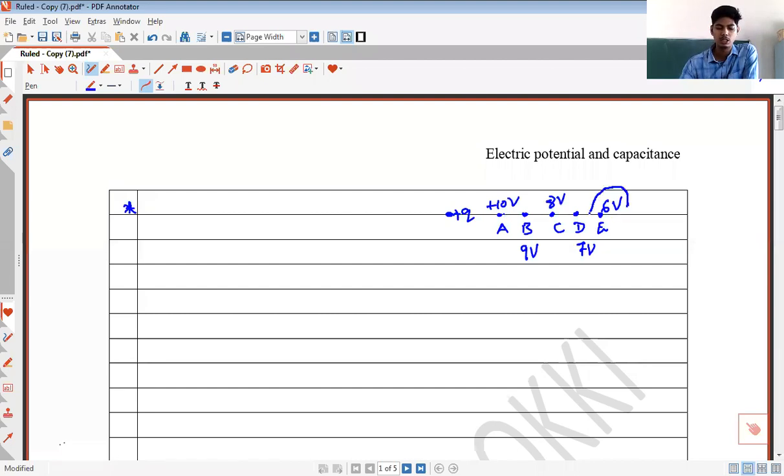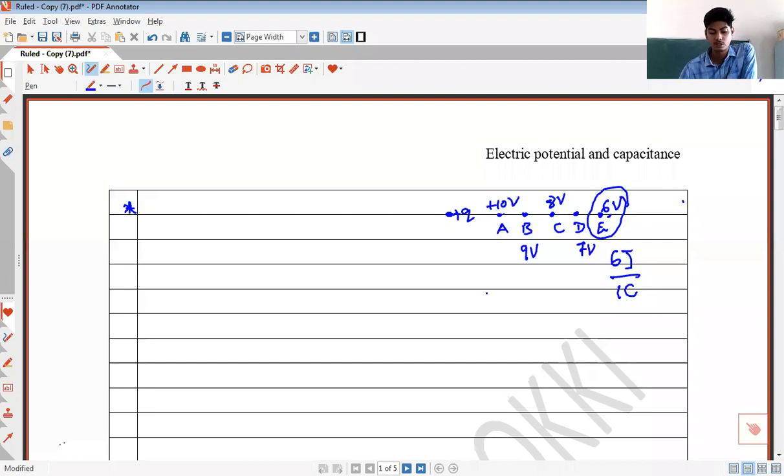Potential at point E is 6 volts means that you have to do 6 joules of work to bring 1 coulomb of charge from infinity to point E. In order to bring a charge of 1 coulomb from infinity to point D, you will have to do 7 joules of work. In order to bring a charge of 1 coulomb from infinity to point C, you will have to do 8 joules of work, and so on.